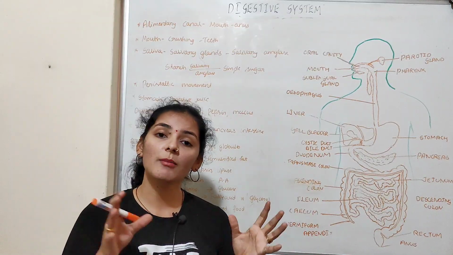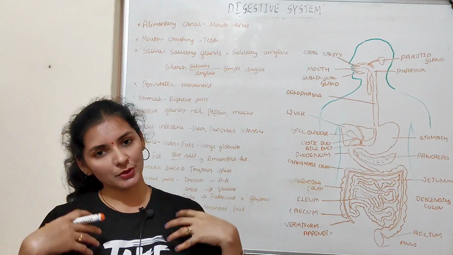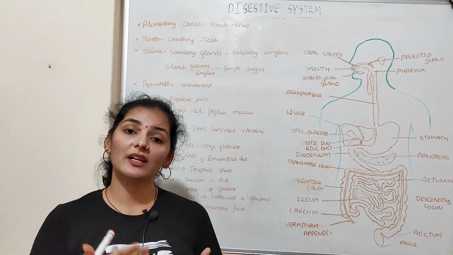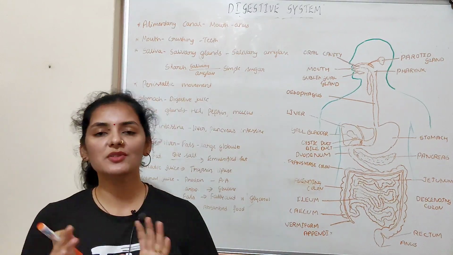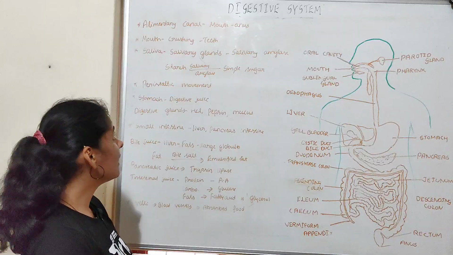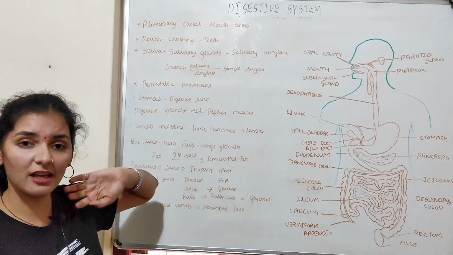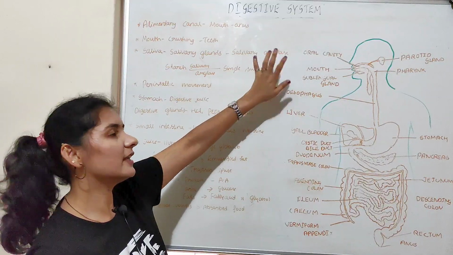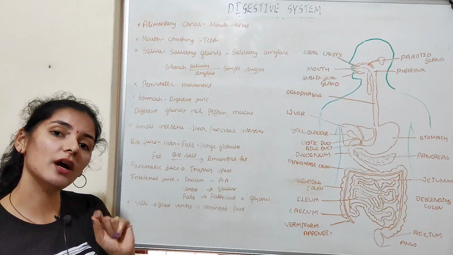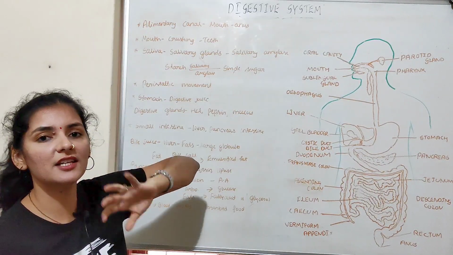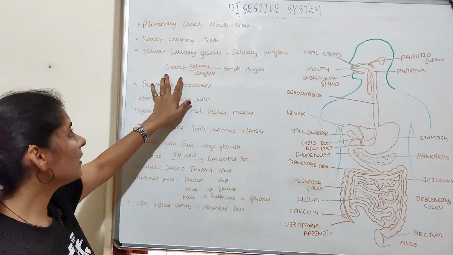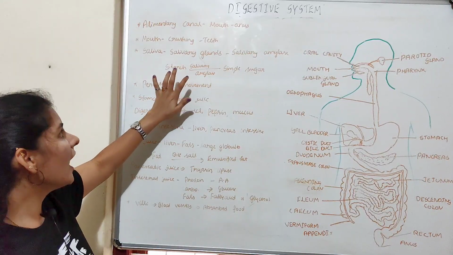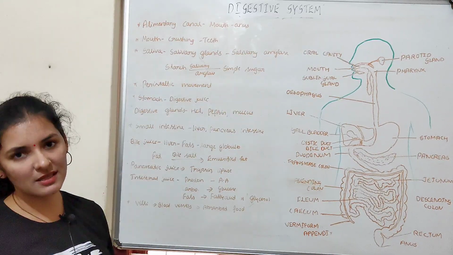Enzymes are biological catalysts produced inside our body, which convert complex nutrients into simpler forms. Saliva, which is produced by the salivary gland, also has an enzyme known as salivary amylase, which acts on complex carbohydrates like starch and converts starch into simple sugar.